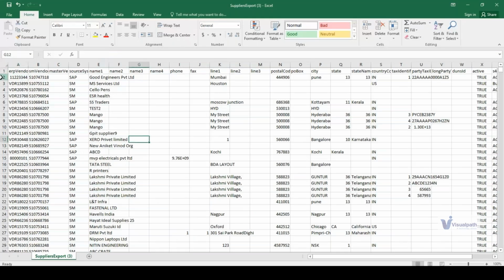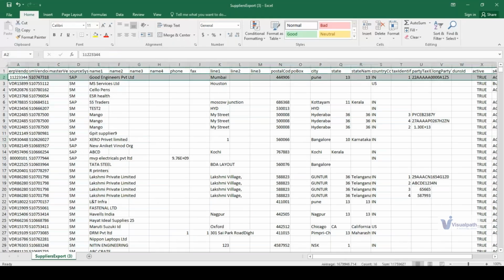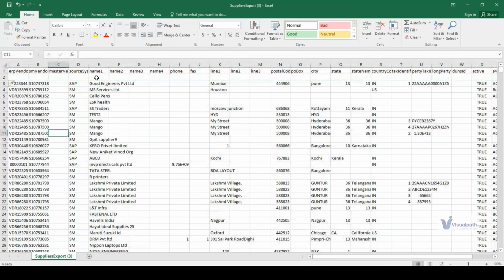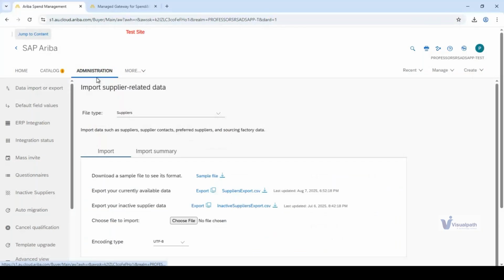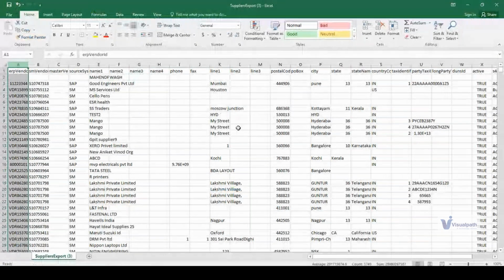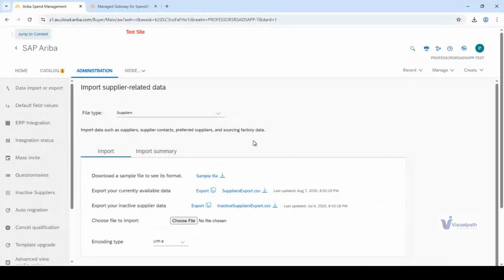And suppose you gave a space here like this, and then you upload Mahendra Bagh, and then you try to upload it into the system, it will take a lot of time because we have 3,749 records, and it might give you an error or a bug. So what we do, we create through the sample file.